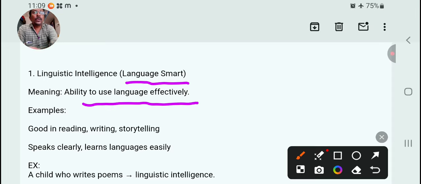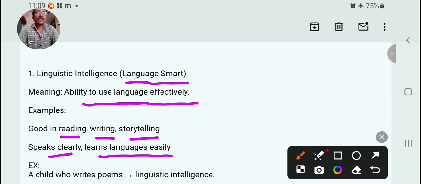Examples: good in reading, writing, storytelling, speaks clearly, learns language easily. These are very effective performances related to linguistic intelligence.